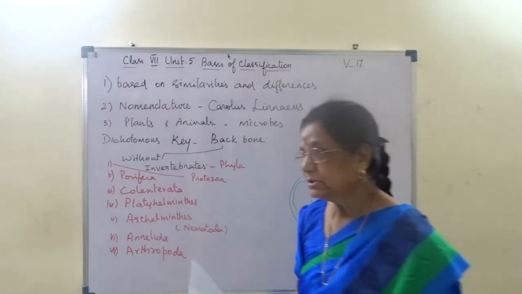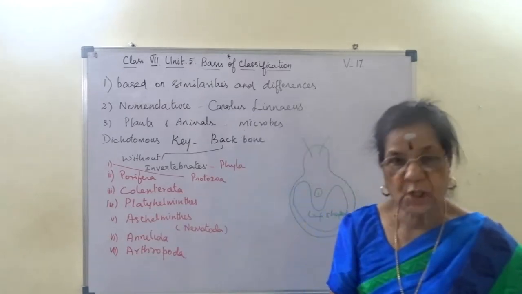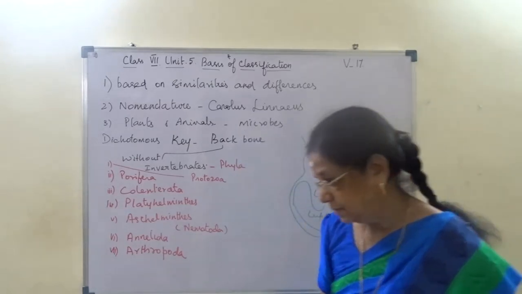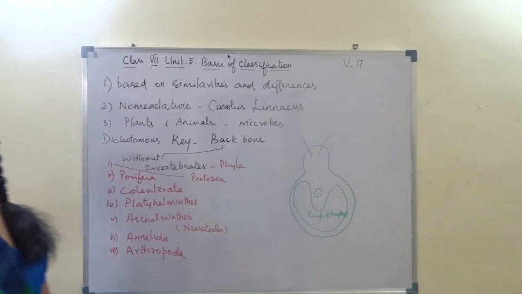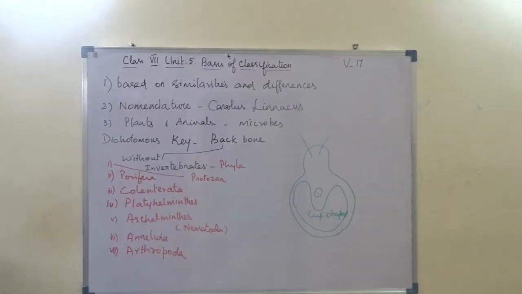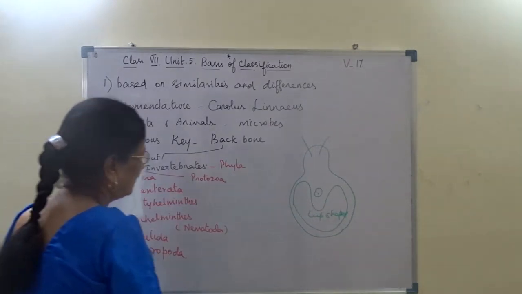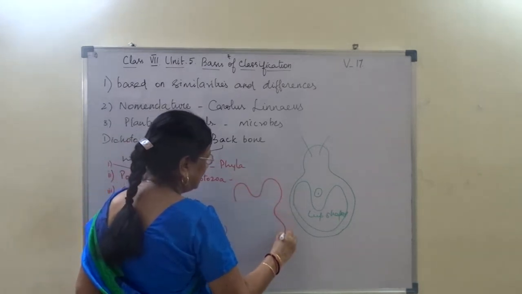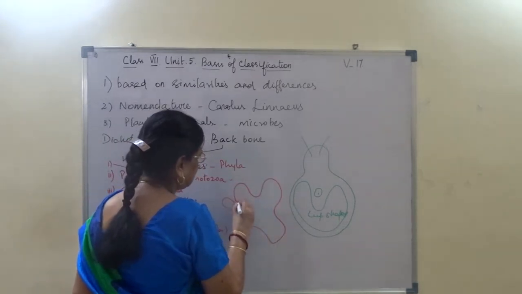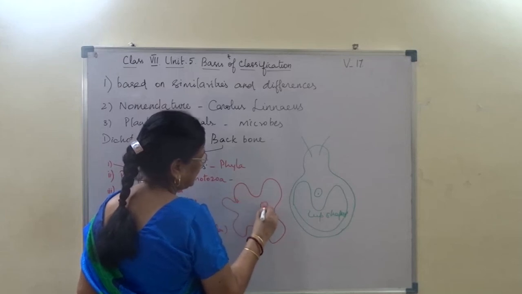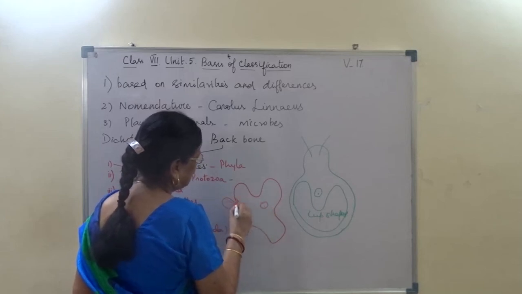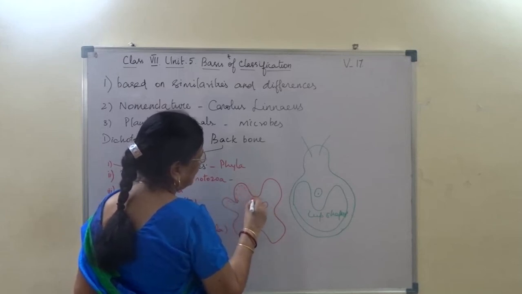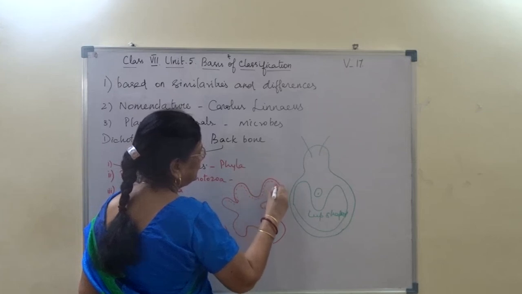Right? Then question number 5 is draw and label amoeba. Our favorite question, we know it well. Amoeba. Everywhere amoeba coming under protozoa. It is an irregular structure, and this is nucleus, and then it is lined by inner endoplasm.